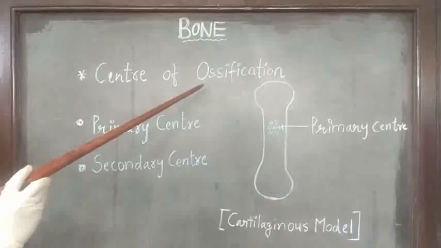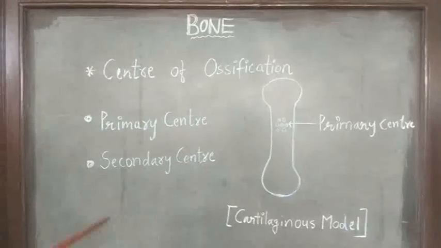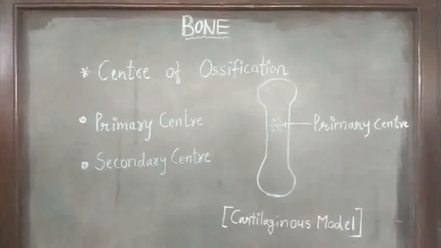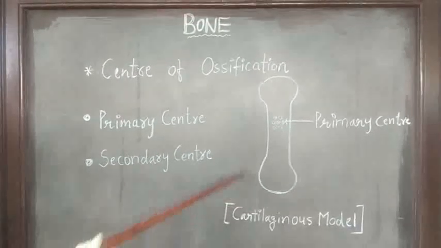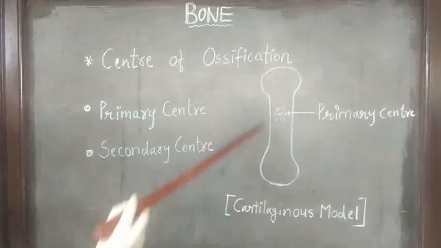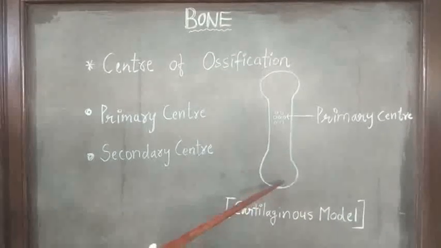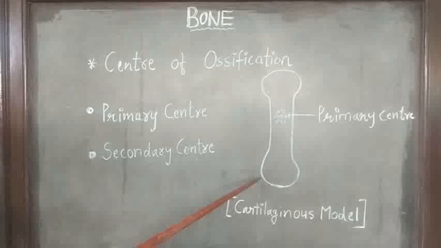Now, center of ossification. What is ossification? Ossification is the process of bone formation. See, this is the figure of a cartilaginous model which is made up of hyaline cartilage.